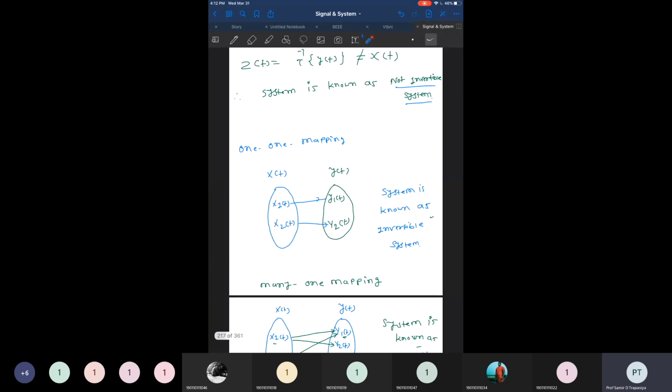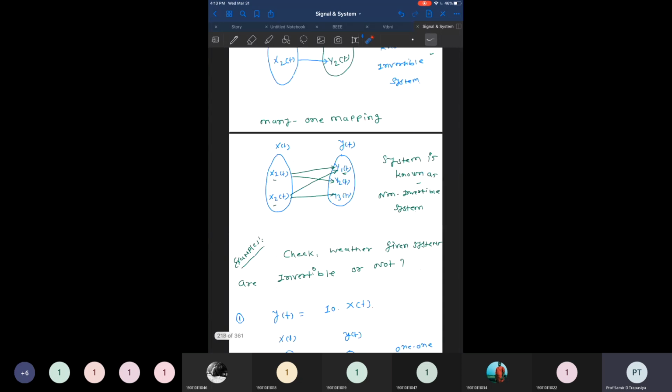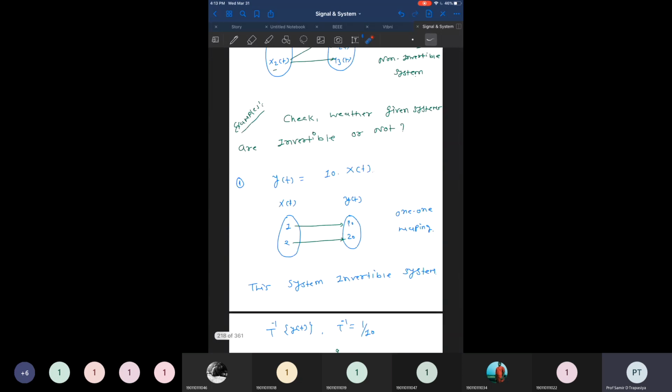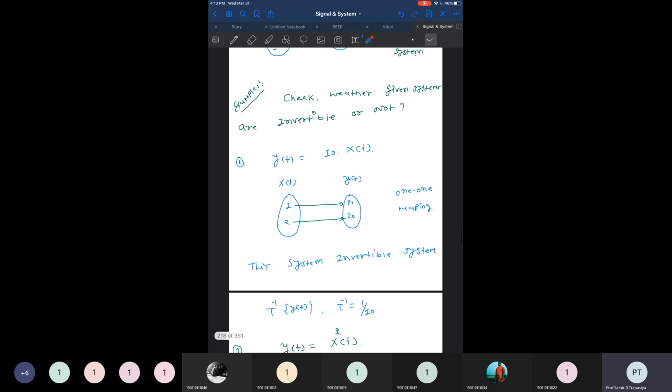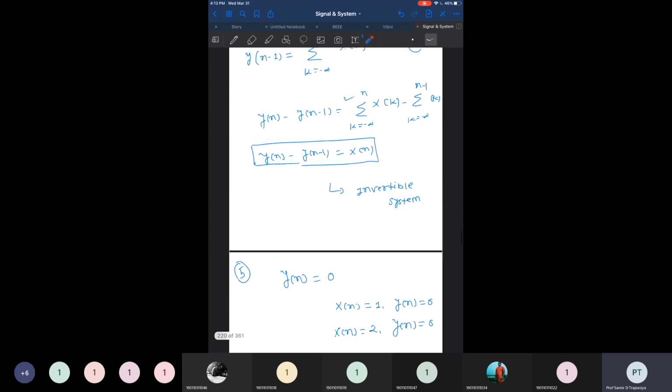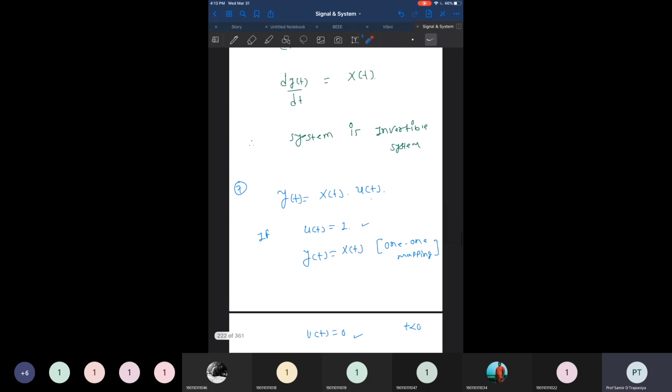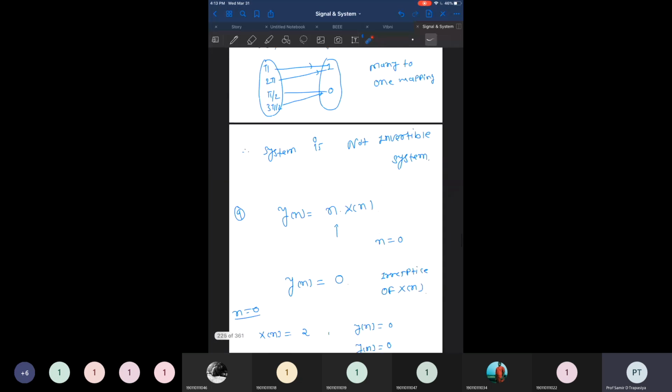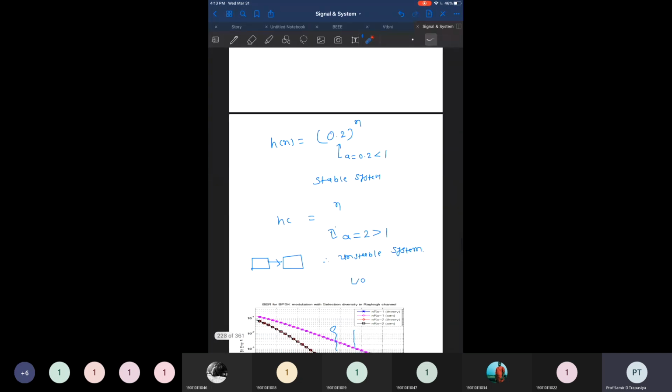But with one-to-one mapping, every individual input produces an individual output. If we apply the reverse transfer function, for this output y1 of t we get only a single answer, x1 of t, so it is invertible. That is known as one-to-one mapping. So if we have one-to-one mapping, the system is always invertible, but with many-to-one mapping, the system is generally not invertible. We have gone through and solved many examples over here.